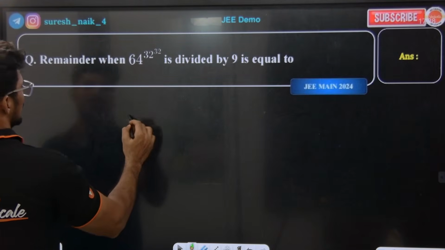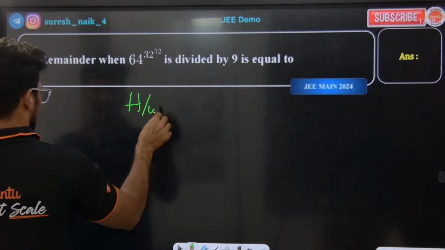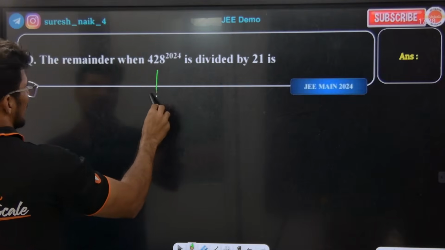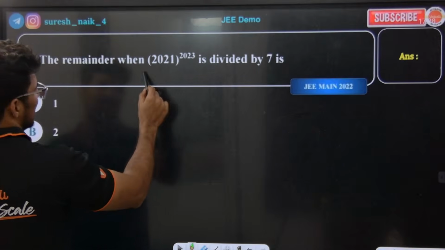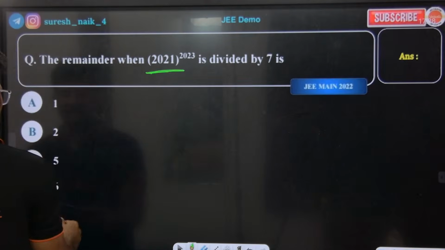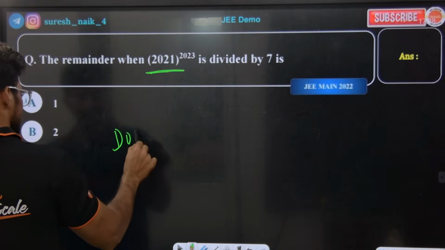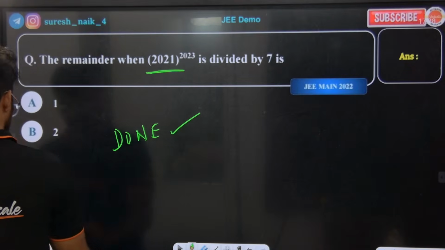This is a homework question for you all. Try this one, try this one, and try this one too. Simple questions. All the questions you need to try. Okay. I already gave this question, it is already done. We already finished this. We are done with this.